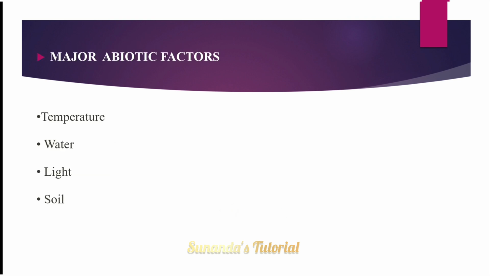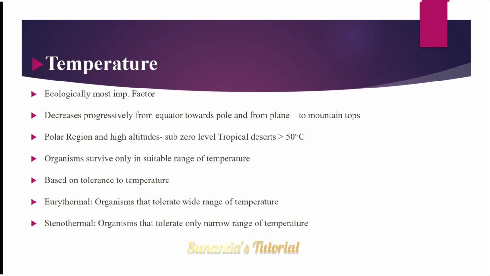Some major abiotic factors are temperature, water, light and soil. Temperature is one of the most important ecological factors. It decreases progressively from the equator towards the pole, from plain to mountain tops. Polar regions and high altitudes have sub-zero levels. Tropical deserts have more than 50 degrees Celsius temperature, so it varies with the habitat. Organisms survive only in a suitable range of temperature based on their tolerance to the temperature.